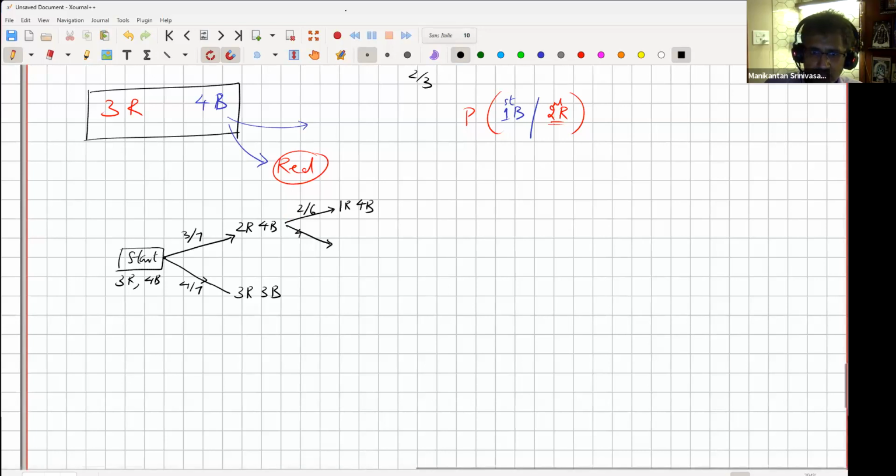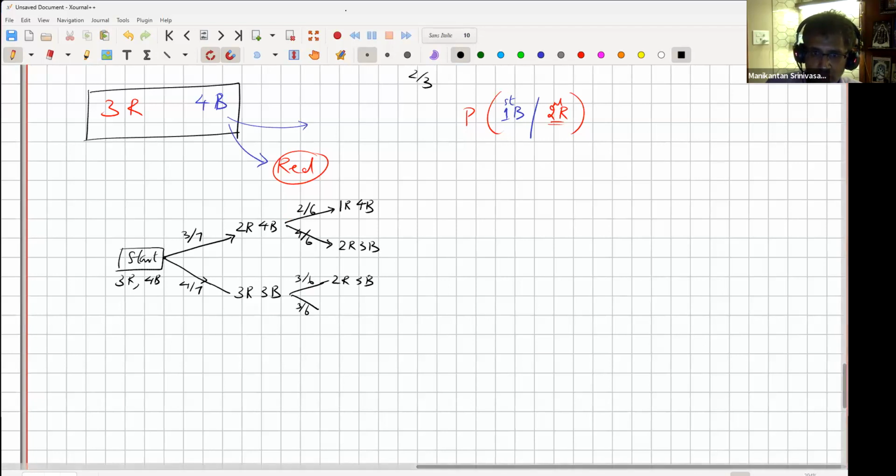Or with 4/6 probability, it should have been a blue ball, so it would have been 2 red and 3 blue. Likewise, in the other state, with half probability and half probability, I would have ended up being 2 reds, 3 blues, or 3 reds, 2 blues.